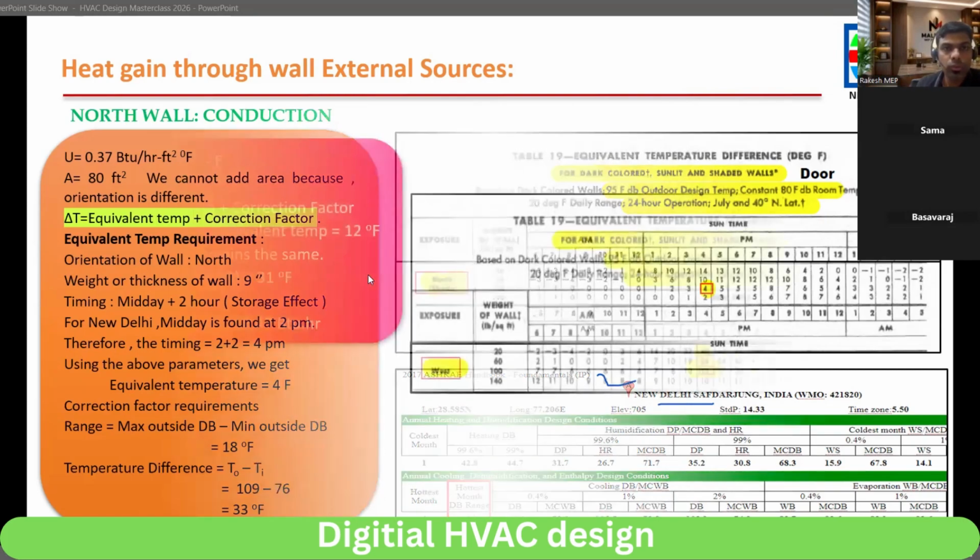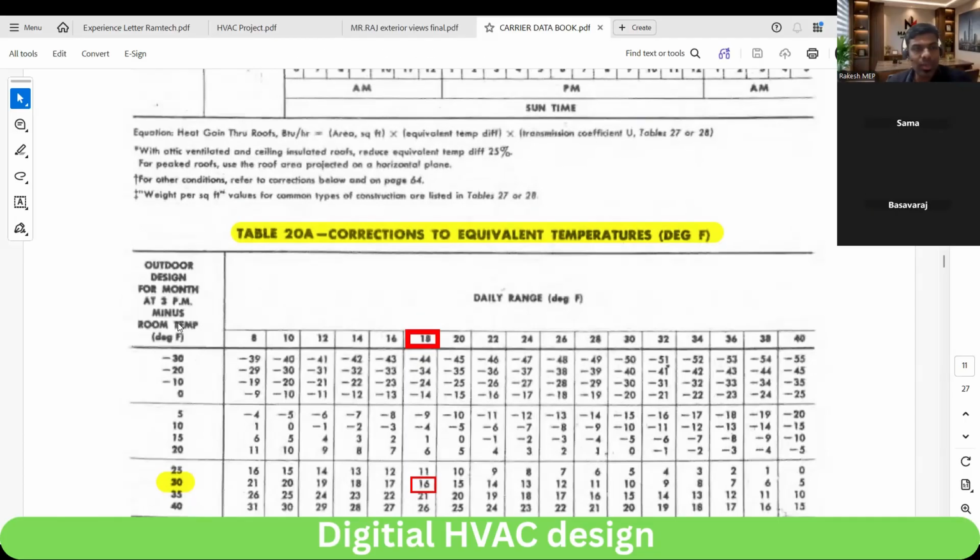Our outside minus inside temperature difference was 34, and daily range was 18, right? So this is between 34 and 35, you take it. Daily range is 18, which falls under 21. So here it is not 35, so we'll reduce 1. So 20 we will take. Clear? Any doubt?